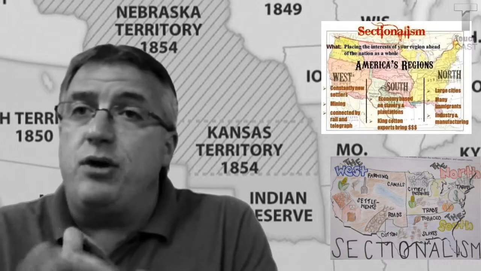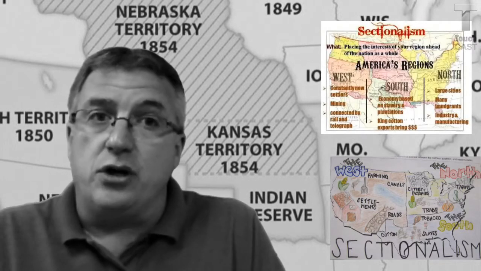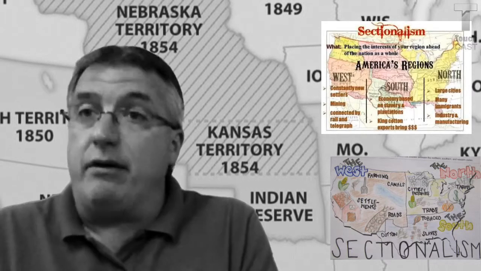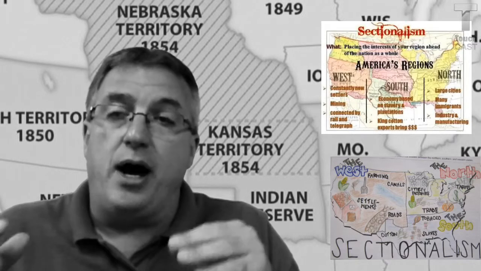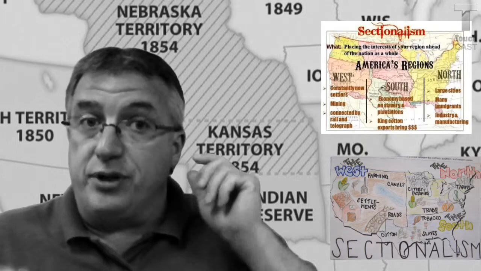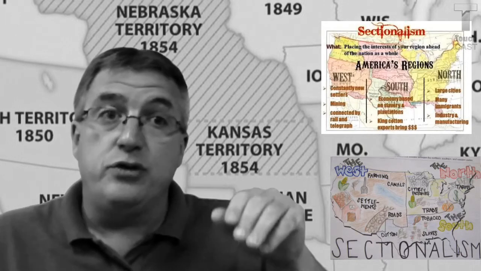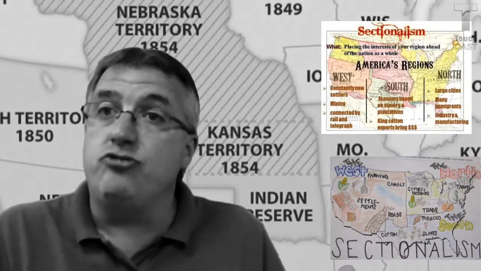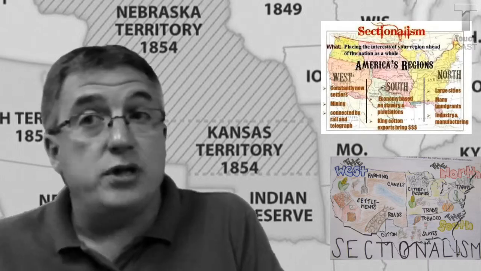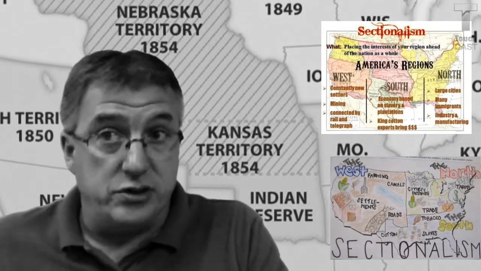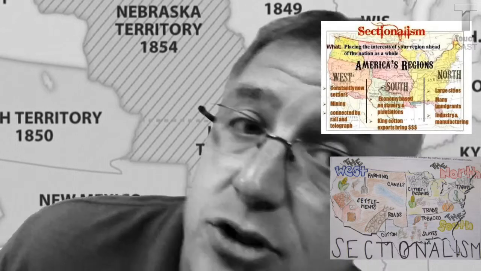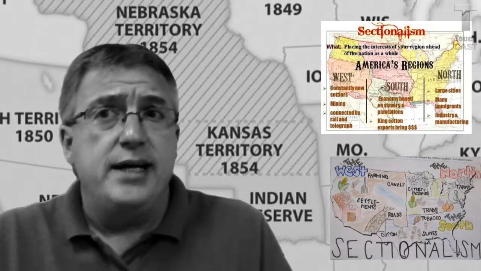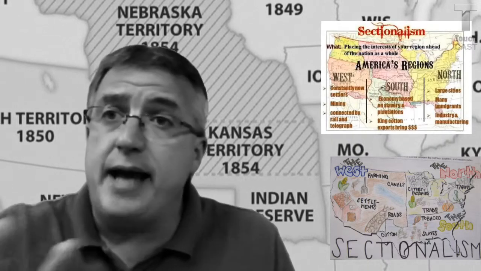The first is going to be caused by competing economic interests, okay? Specifically tariffs. The North is going to favor tariffs because they're industrial, right? And high protective tariffs then protect northern manufactured goods from competition from foreign countries. And the South is opposed to high tariffs because tariffs, which are taxes on imports, make the price of imports go up, and the South doesn't manufacture much. All right, so that's tension number one, economic tariffs, okay?